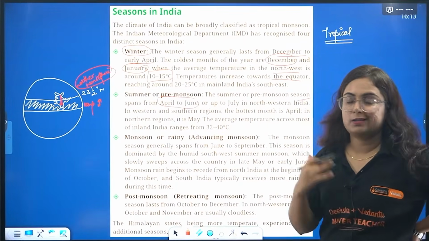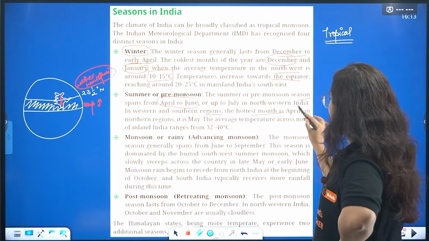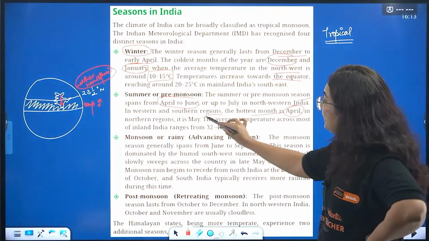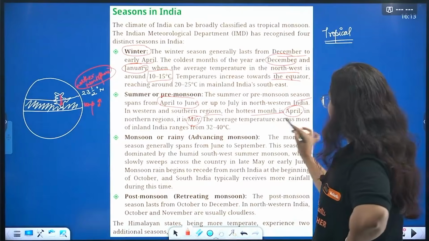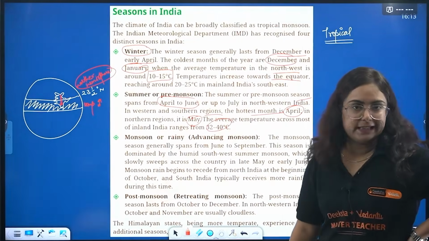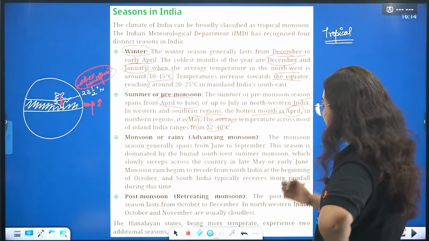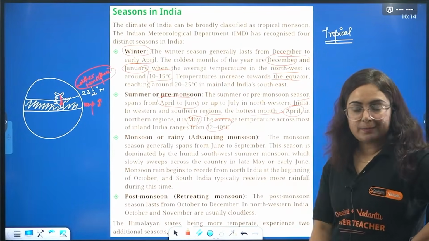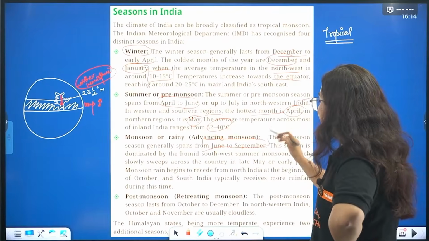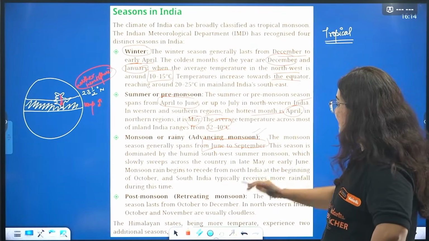Extreme hotness is there in the northern part of India. In the western and central region, the hottest month is April. In the northern region, it is May. The average temperature across most of inland India is 32 to 40 degrees Celsius. The next is the monsoon or rainy season, from June to September. These are the months where we feel what? Monsoon. The monsoon at this time is known as the advancing monsoon.